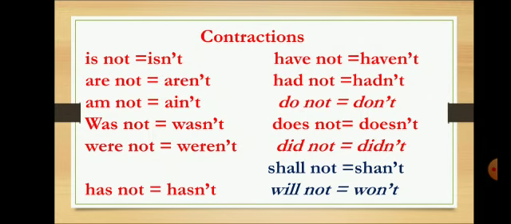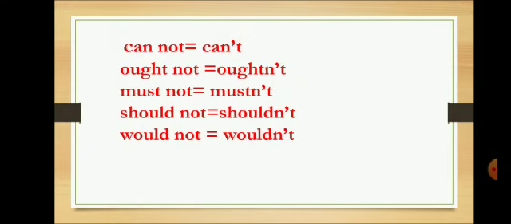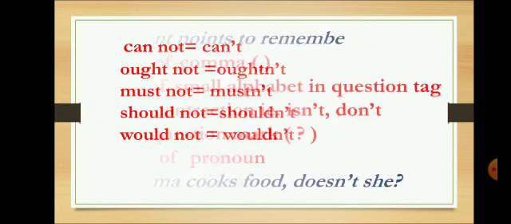Students do commit this mistake. They write willn't for will not, but that is wrong. The contraction for will not is won't. Now we have other contractions for modals like can, ought, must, should, would. We all have contractions for these modals also.